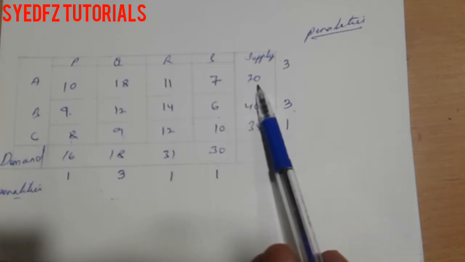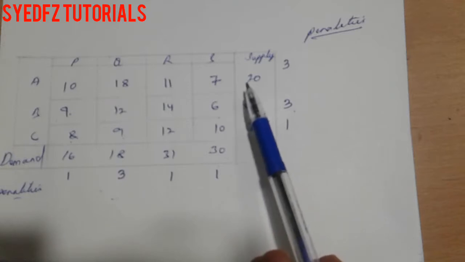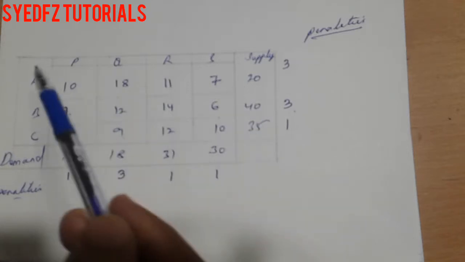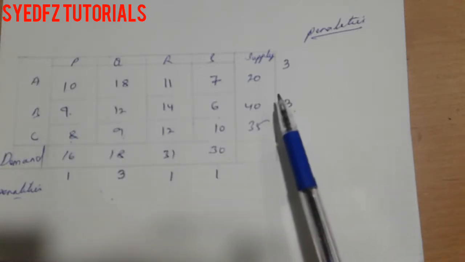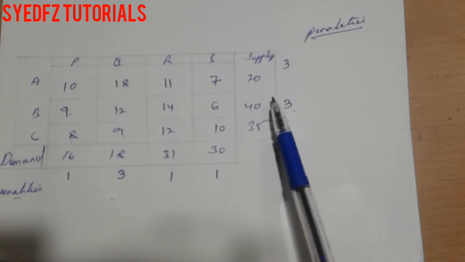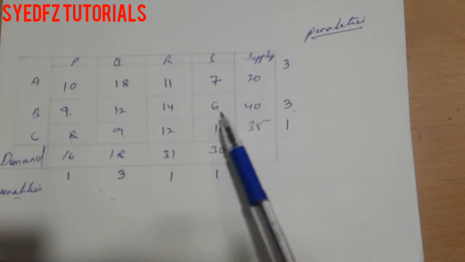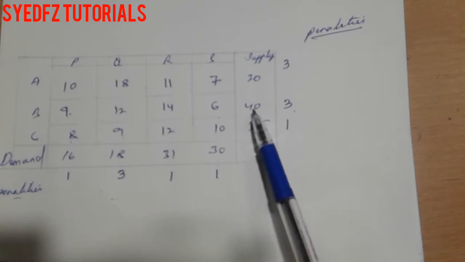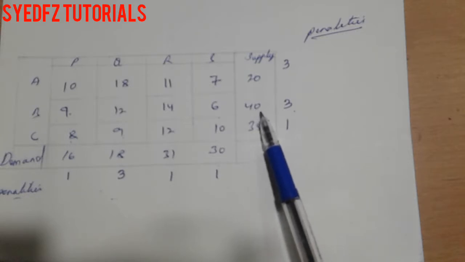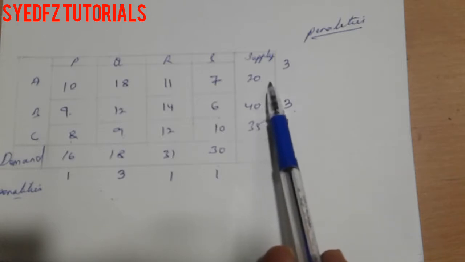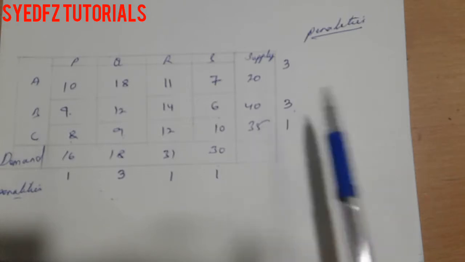Overall, 20 supply we can give, which means one single row we can finish. But if we choose the other, we cannot give the total allocation, and 10 will still be left. That's why I'm taking the full allocation first.